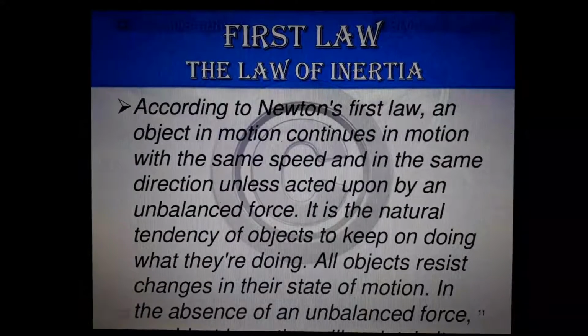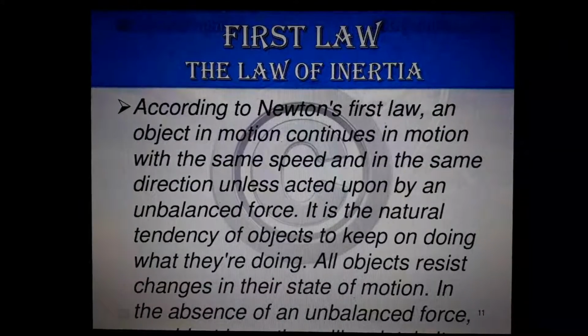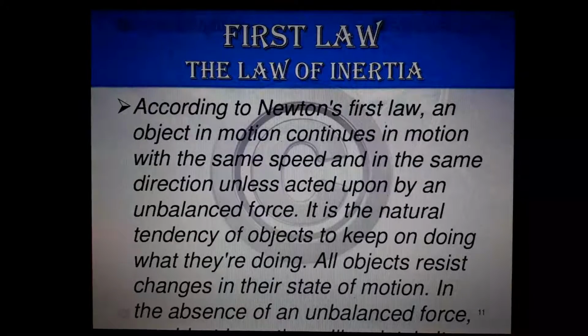So, according to Newton, every object in this world, even human beings, animals, plants, chair, table, laptop, ball, car, cycle, everything in this world continues to remain at rest or in uniform motion unless an external unbalanced force acts upon it.